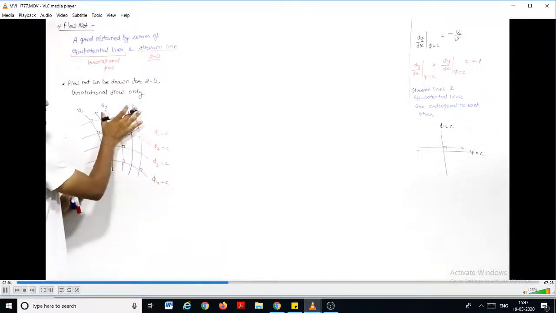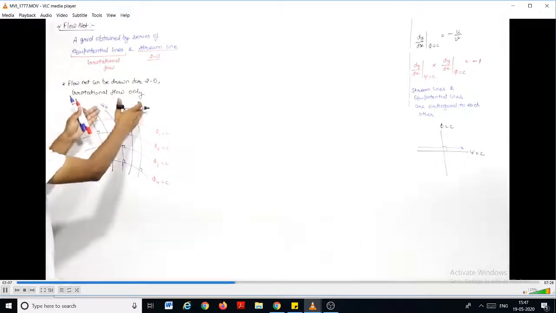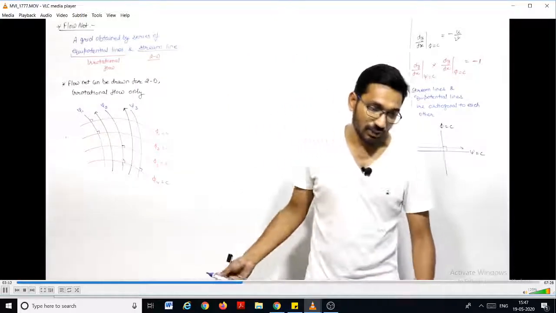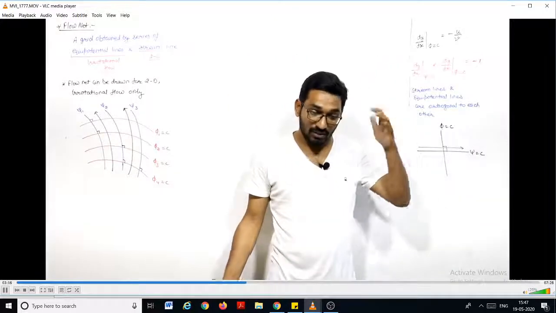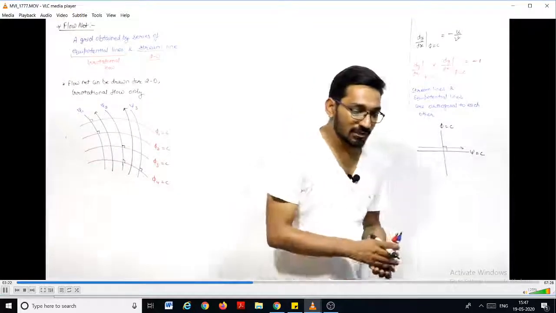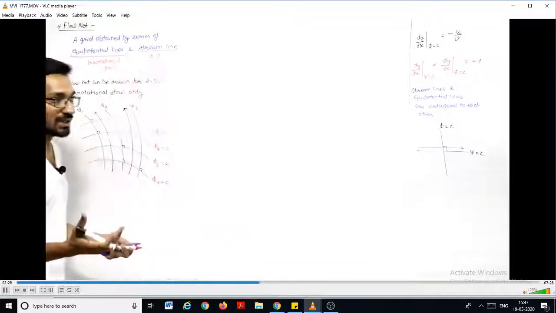And the flow rate between two streamlines will be the difference between these, per unit width. Flow rate per unit width will be the difference between these two stream functions, psi 2 minus psi 3. So this is the flow net, right? The difference between the stream functions of two successive streamlines will be constant, because the rate of flow will be the same.